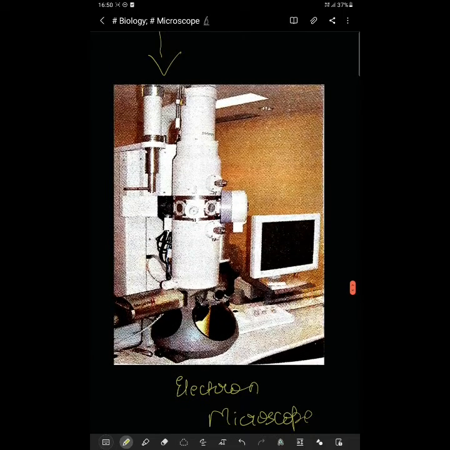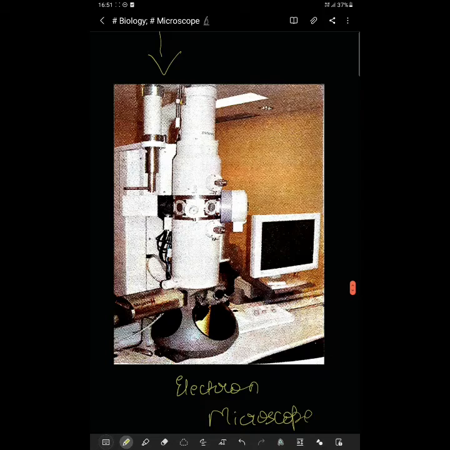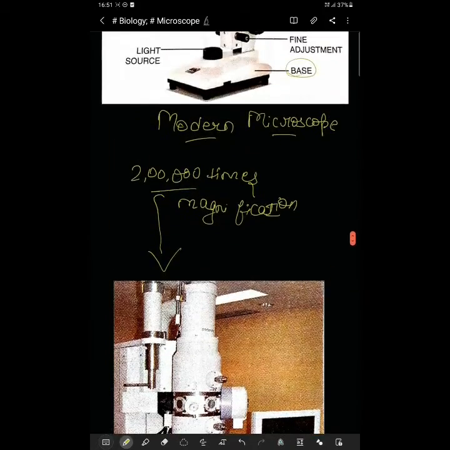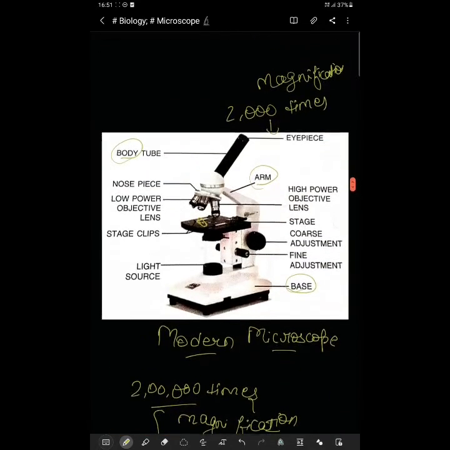It is very high tech, and the beams of electrons are used in this. So it gives more magnification, and the rays which go inside it are bent by the magnets. Okay, so it is very powerful. This electron microscope is much more powerful than the ordinary compound microscope. So this was the difference between the electron and compound microscope.